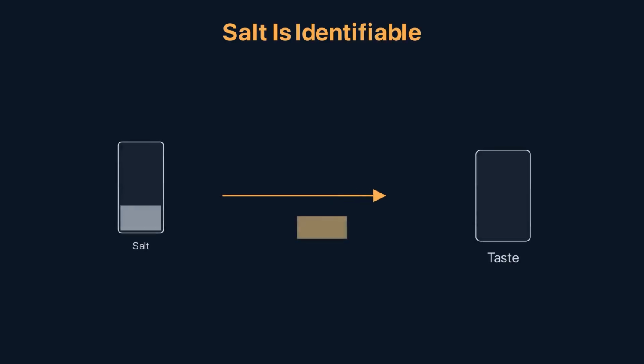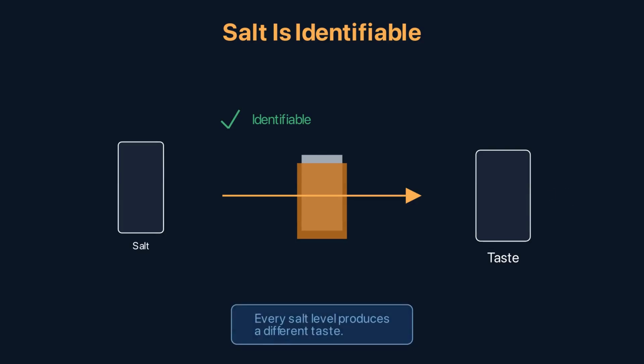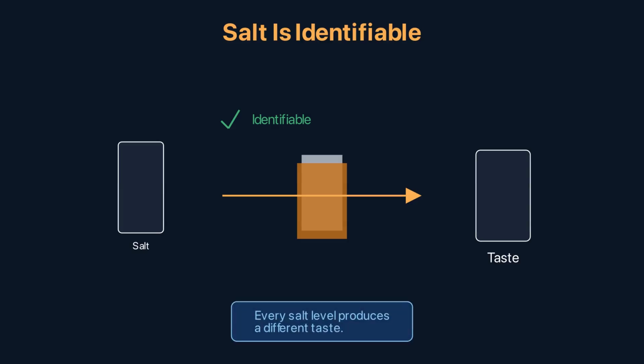Salt is straightforward. Half a teaspoon of salt produces a mildly savory taste. 1 teaspoon produces a noticeably saltier taste. 2 teaspoons, too salty. Every distinct salt amount produces a distinguishably different taste experience. The mapping from salt amount to taste contribution is 1-to-1. Salt is structurally identifiable. Its value can, in principle, be uniquely determined from the output.